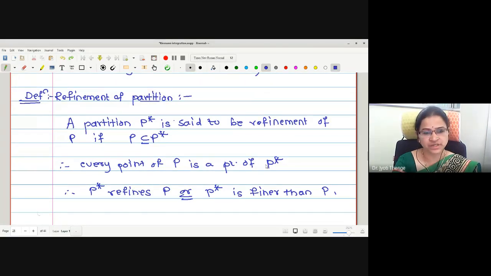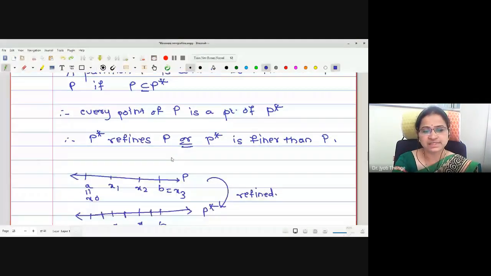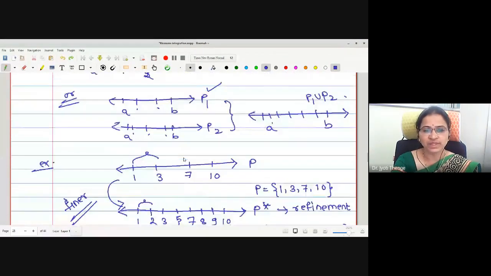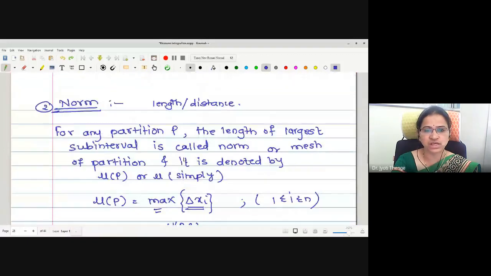In the last lecture, we studied the definition of a refinement of a partition. A partition P star is said to be a refinement of P if P is a subset of P star, that is, every point of P is a point of P star. In a simple way, one can say that P star is a refinement of a given partition if it contains more points than the original partition P. Or we can say that P star refines P, or P star is finer than P. With the help of examples also we have discussed what a refinement is.